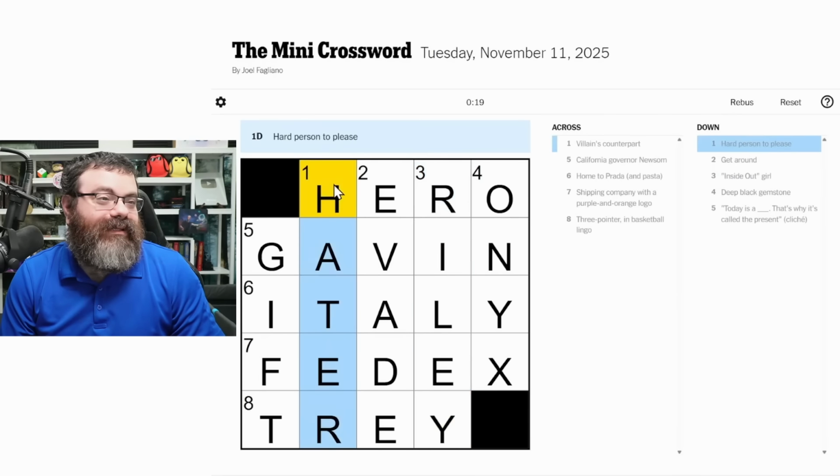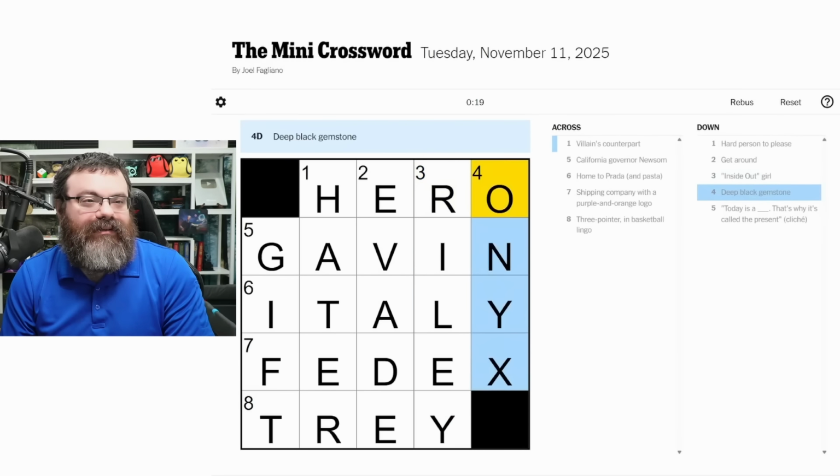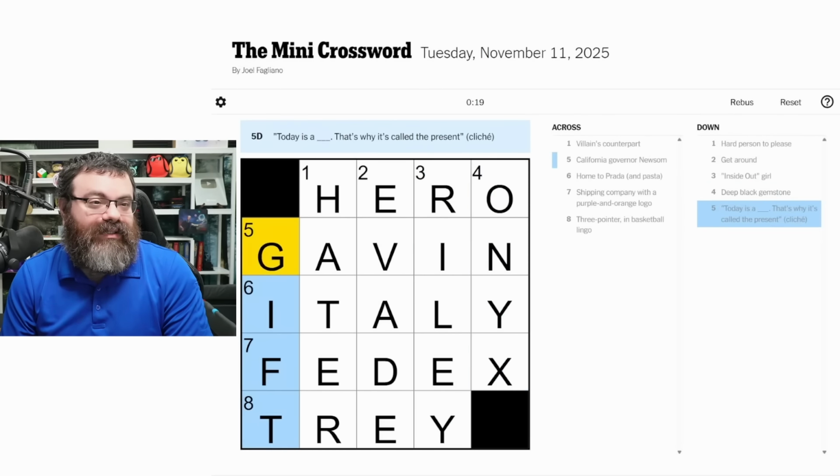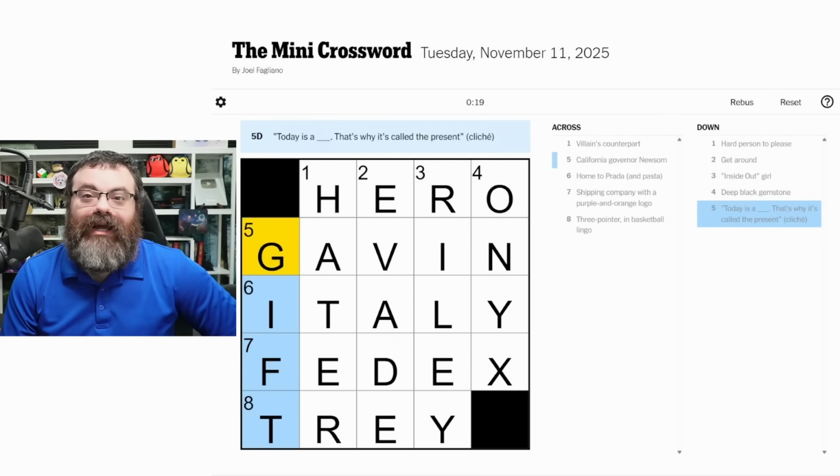Let's go through the downs because I didn't look at them. Hard person to please is a hater. Get around is evade. Inside Out girl is Riley. Deep black gemstone is an onyx. And today is a gift. That's why it's called the present. Cliche. All right, well, how'd you do?